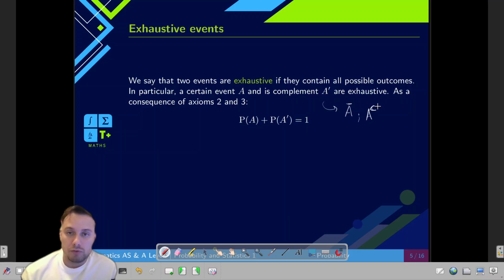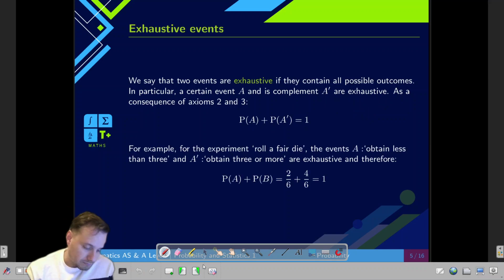As usual, you know that for the A levels, you can use whatever notation you like as long as you are consistent with it. The idea is that when we talk about exhaustive events, we talk about two key words. These are that they cannot occur at the same time. They are what we call non-compatible or incompatible. And the other very important thing is that they complement each other, meaning that one of them has to happen.